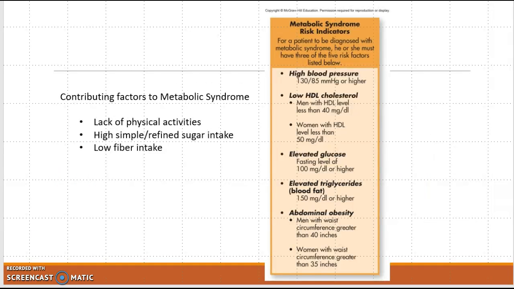So it's about trying to prevent high blood pressure, low HDL, high glucose, high triglycerides, and abdominal obesity. We do that by reducing our simple and refined sugar intake, increasing our fiber, and increasing our physical activity. Those are the health goals for carbohydrates: try to eat the right carbs, not necessarily change the amount of carbs, but just change the type of carbs. Those are the main points of chapter 4.